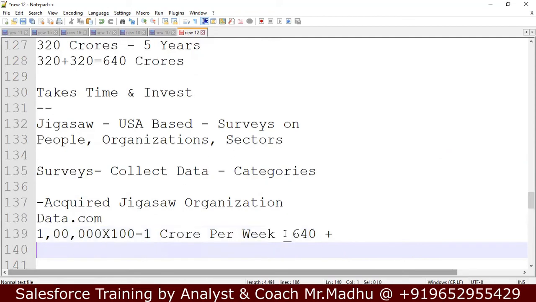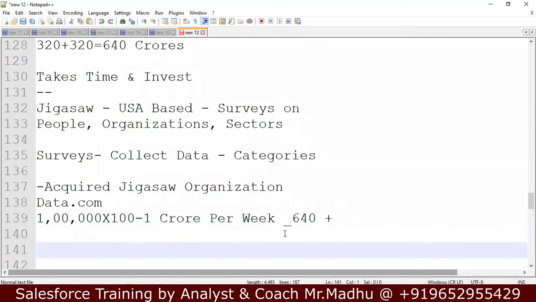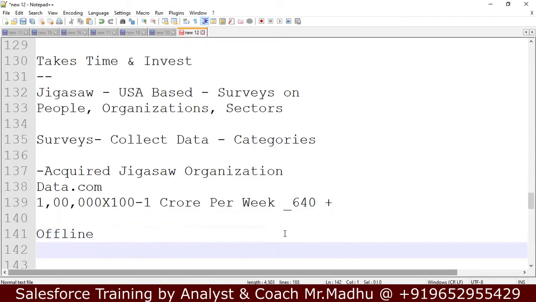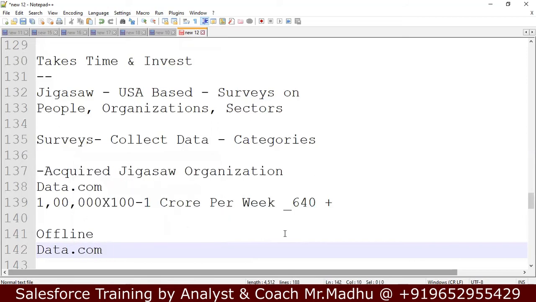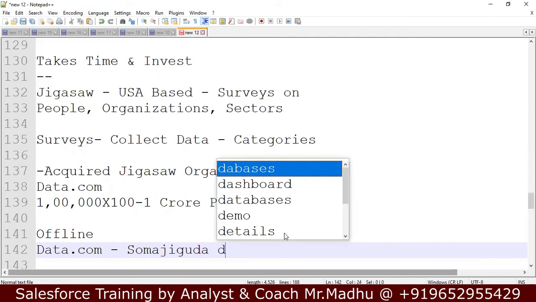So how can they get this information from data.com? Offline, we can search for the nearest data.com office. In Hyderabad, in Somajiguda, the D&B company is available.